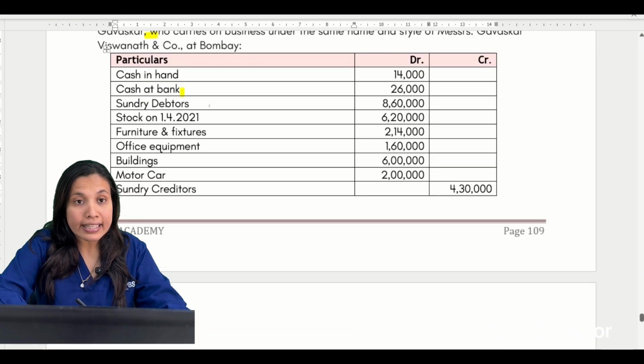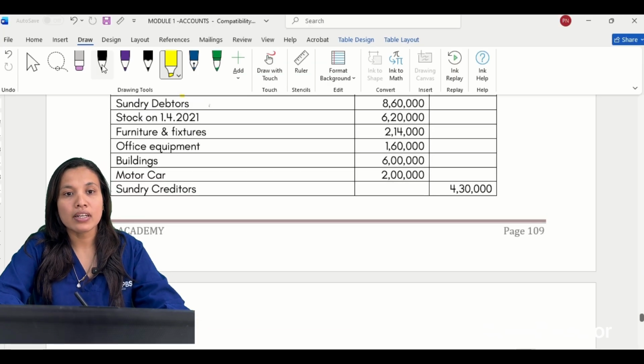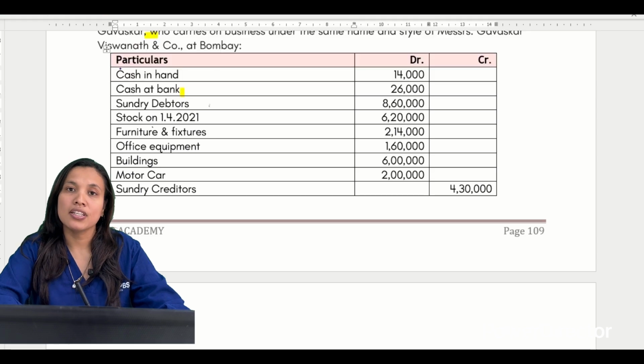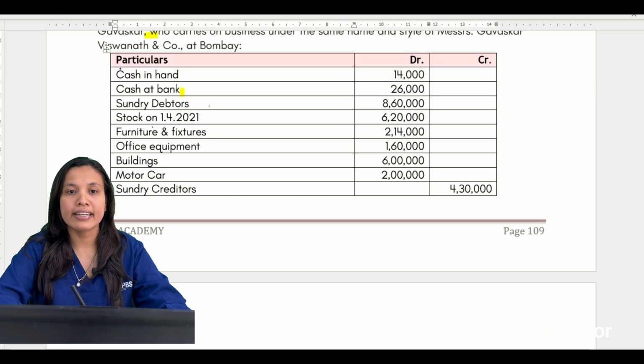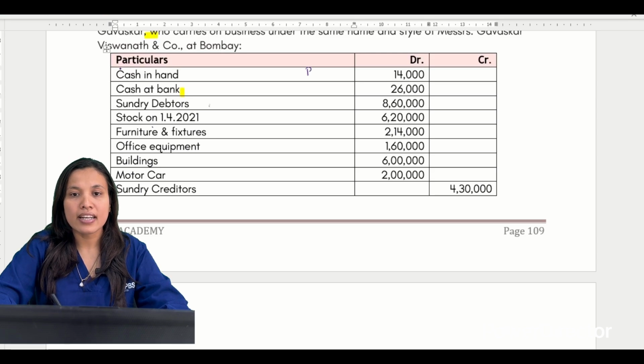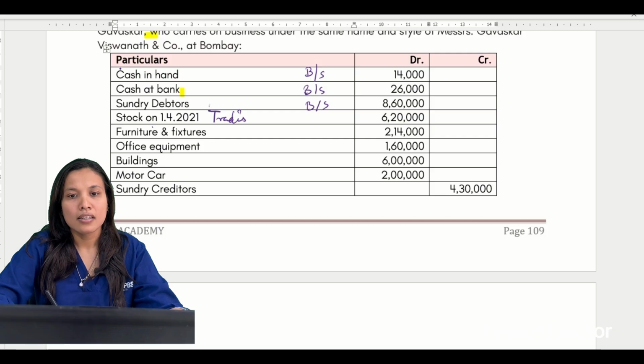While reading itself, classify what items are related with the balance sheet and what items are related with trading and P&L. Cash in hand goes to balance sheet, bank balance sheet, debtors balance sheet, opening stock, trading account. Balance sheet, balance sheet, balance sheet.